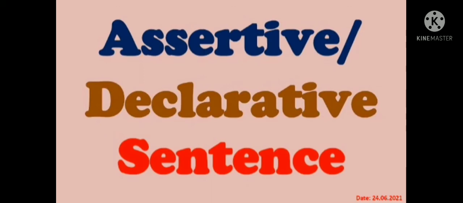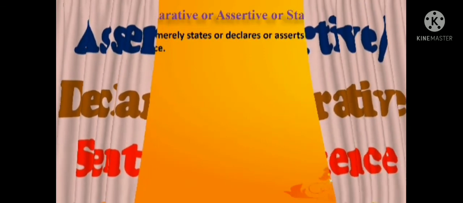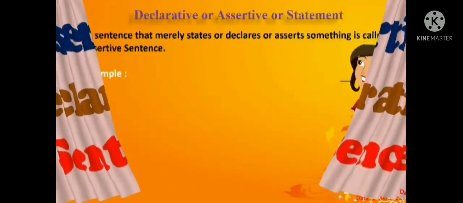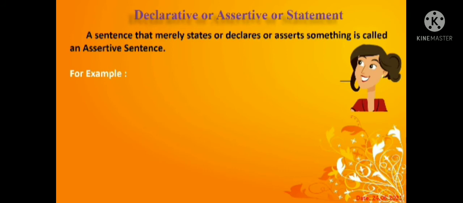Okay, declarative or assertive sentence. A sentence that merely states or declares or asserts something is called an assertive sentence. For example, let's see: Some people hurt wild animals. This is the affirmative sentence. Yes, students, a sentence is a group of words that makes a complete thought. So that is called the affirmative sentence.